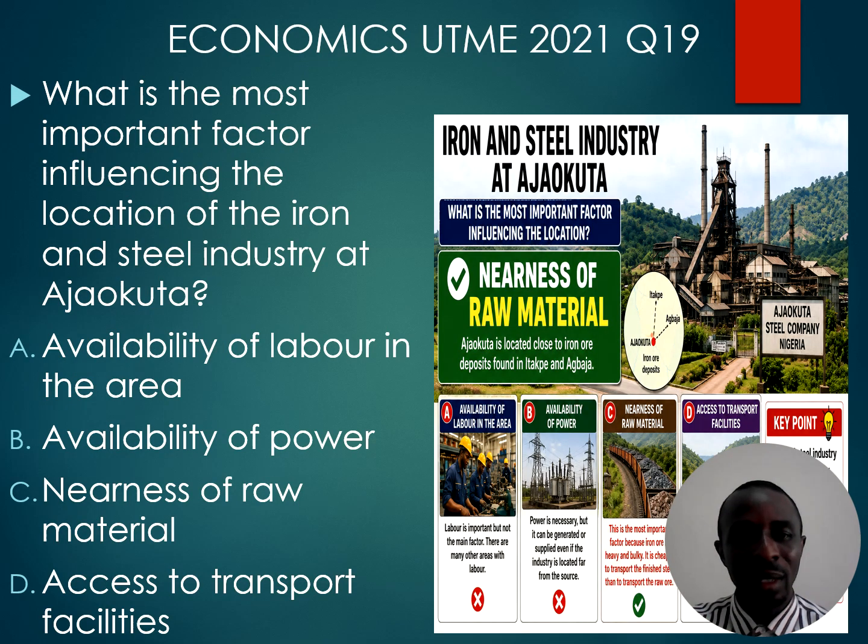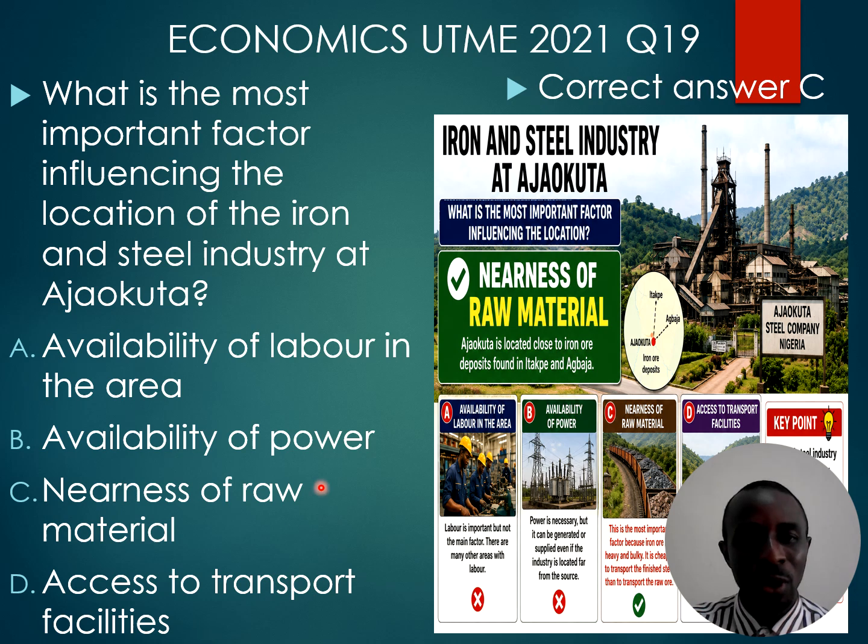Number 19. What is the most important factor influencing the location of the iron and steel industry at Ajaokuta? Ajaokuta is in Kogi State, that's in the north central part of Nigeria. It's because of the nearness to raw materials. That's why the iron and steel industry is located at Ajaokuta, because it's very close to the source of raw materials.